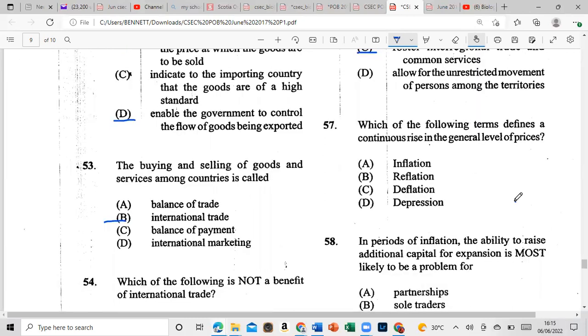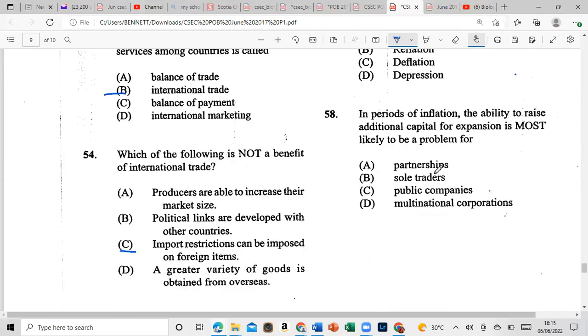Which of the following terms defines a continuous rise in the general level of prices? Is it inflation, reflation, deflation, or depression? And that is inflation, even though it causes depression, not depression, it's inflation. So inflation is the persistent or consistent rise of goods and services. Let's move on to 58. We're going to wrap up this shortly.